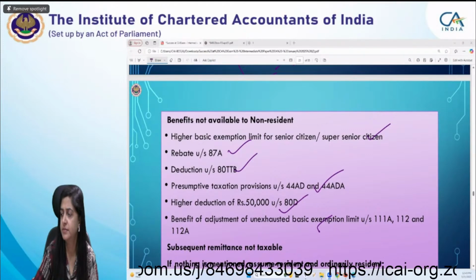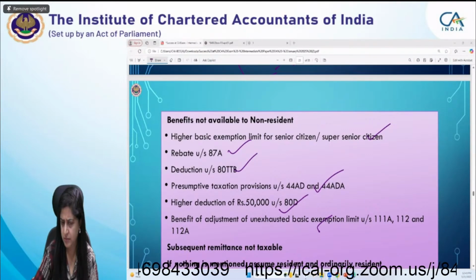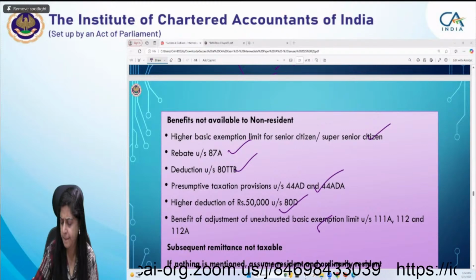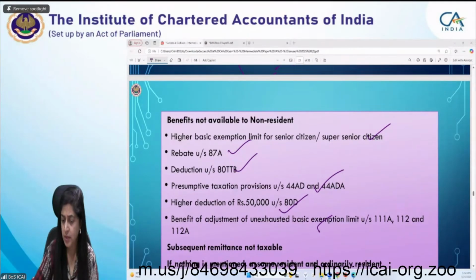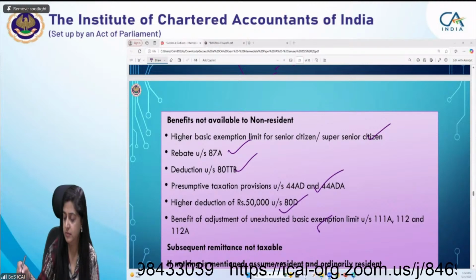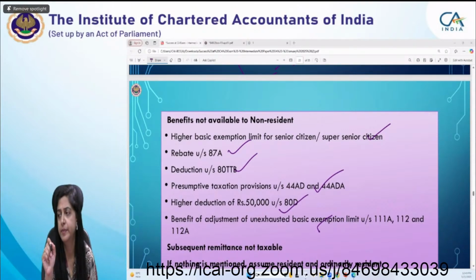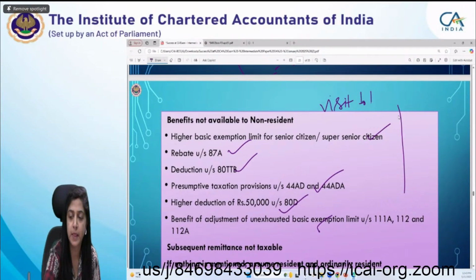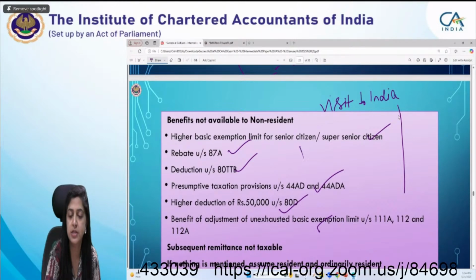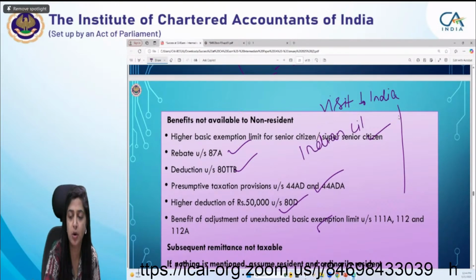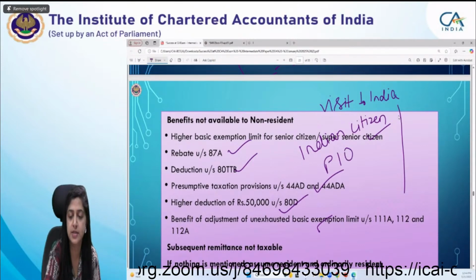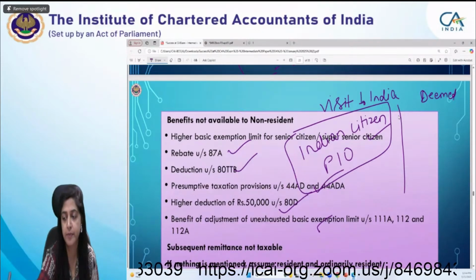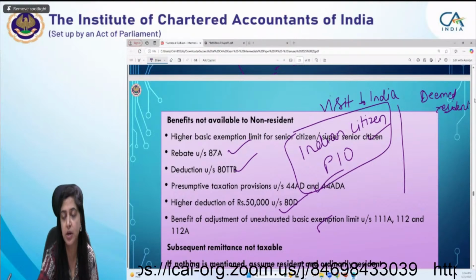Yes, Nilesh? Good afternoon, ma'am. In the case of a person of Indian origin only, or an Indian citizen only, will we check the income greater than 15 lakh? No, whichever question you put, only Indian origin. Look, there are two things. One condition is visiting India, visit to India. If you are checking that, then both assessees, whether an Indian citizen or a person of Indian origin, are covered under these exceptions. But when you are checking under deemed resident 61A, when the assessee is residing in a country in which he is not liable to pay tax,